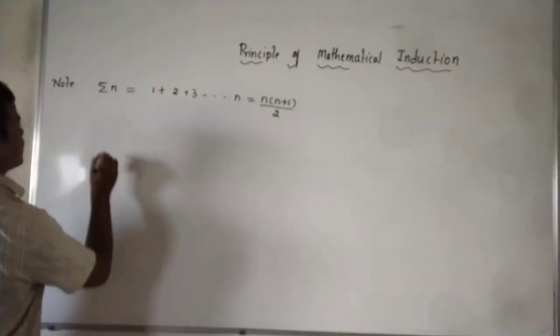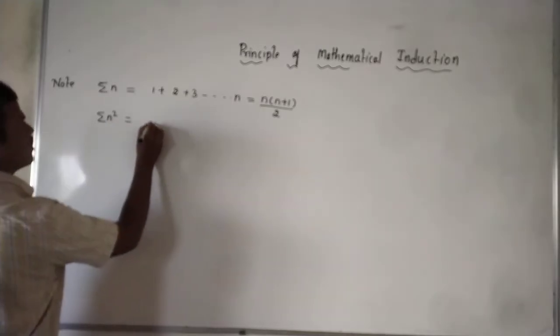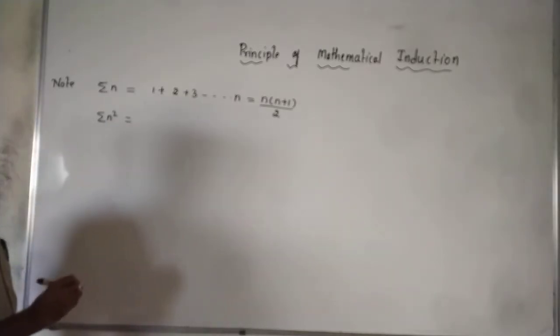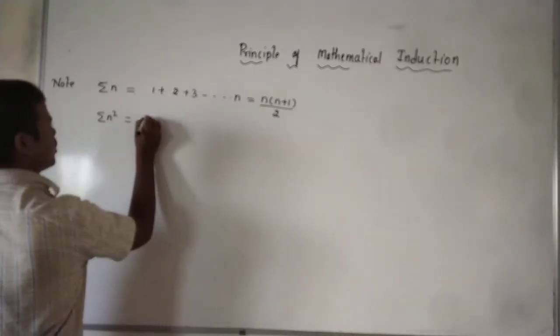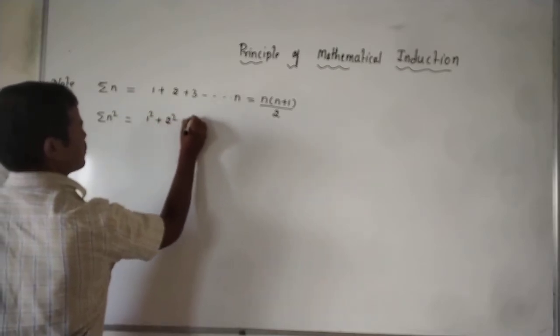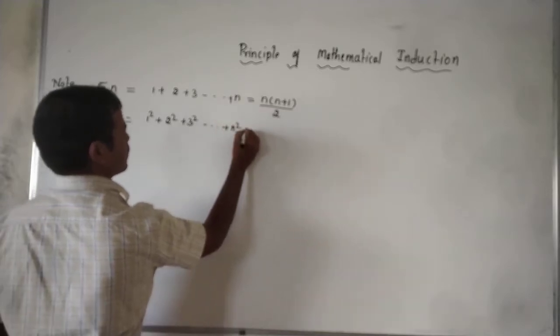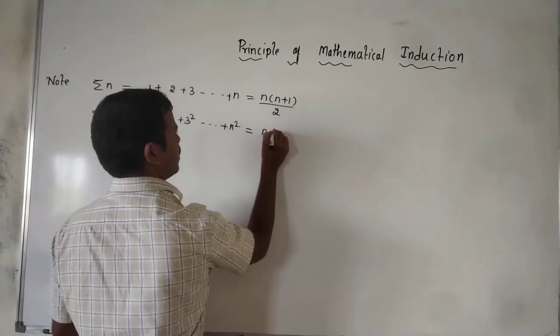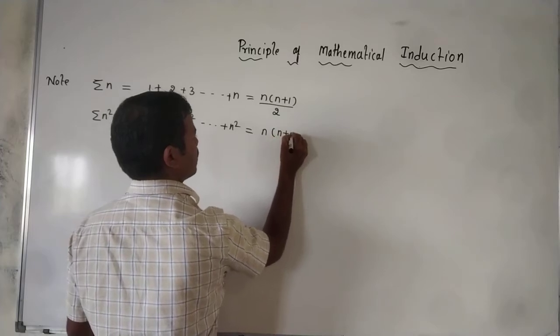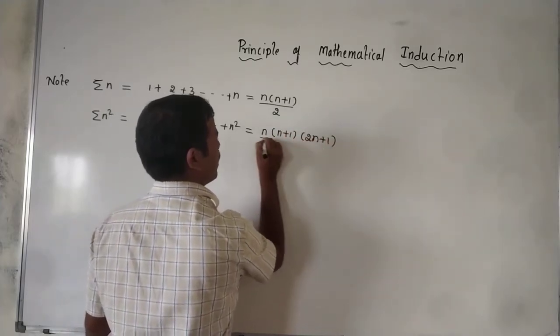Okay. Next, sum of n square terms: 1 square plus 2 square plus 3 square, so on, plus n square is equal to n into n plus 1 into 2n plus 1 divided by 6.